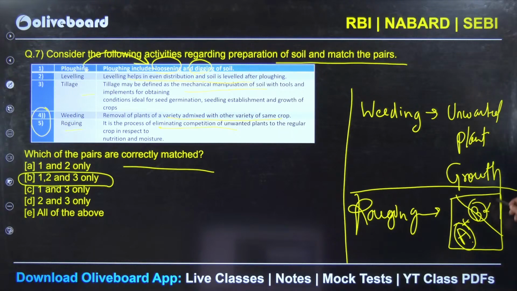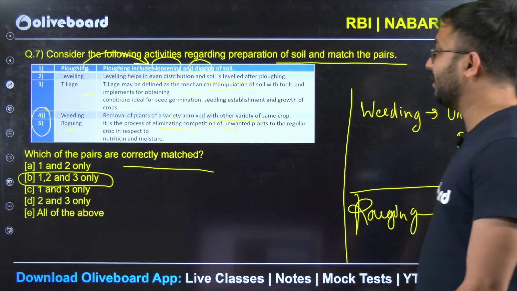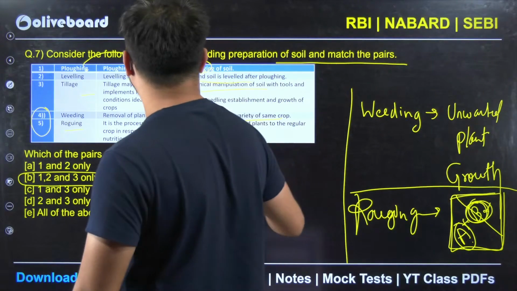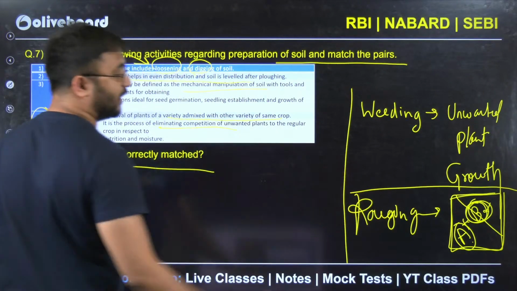To make your field completely occupied by the dominant A variety, you have to remove the B variety, that is removal of unwanted variety which is admixed with your main variety. That is called roguing.